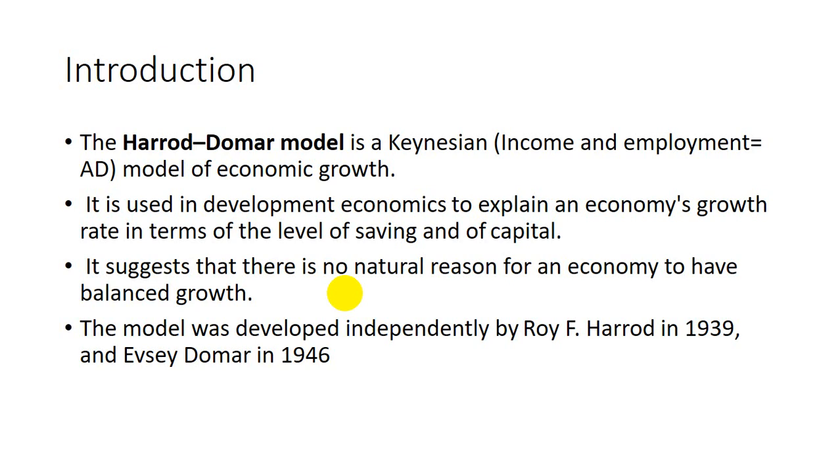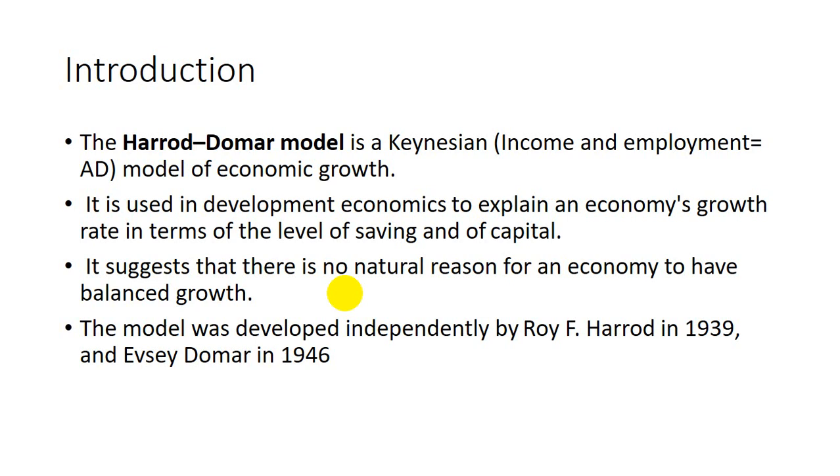Dynamic models are required to analyze the changes that occur in between point A and B. In comparative statics, they do not discuss the fluctuations between point A and B, but a dynamic model discusses the fluctuations that occur when moving from point A to B. The Domar model of growth is one such dynamic model.